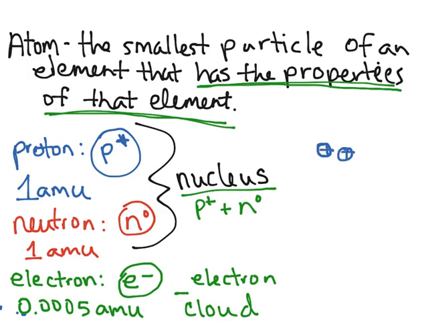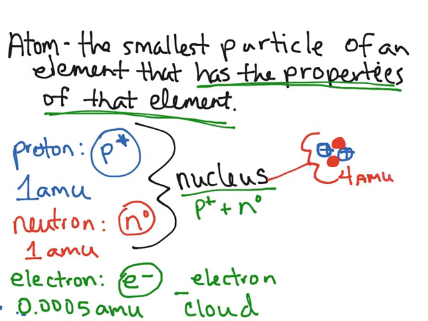How do I know that? Well, helium has an atomic number of 2, so that tells me it has 2 protons. It also typically, not always, but typically has 2 neutrons. So there's the nucleus of the atom. It's got 4 subatomic particles in it, and so this is going to have a mass of 4 AMU.